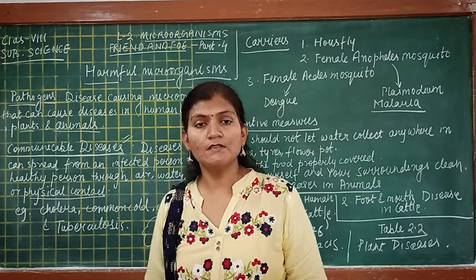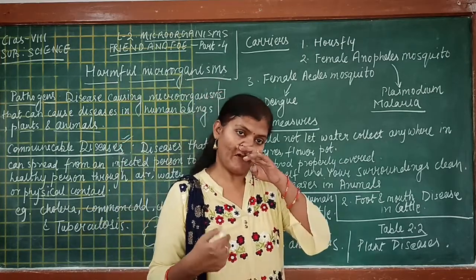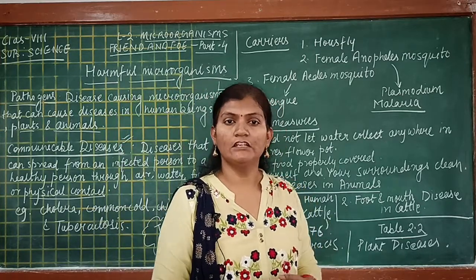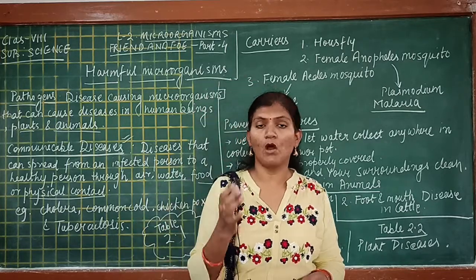Then the next one is rust of wheat. So rust of wheat is because of a fungus, and it causes the leaves of the wheat to become brown in color.